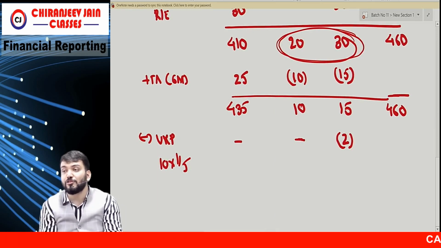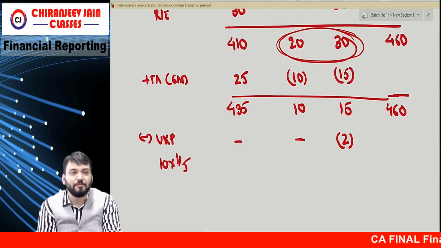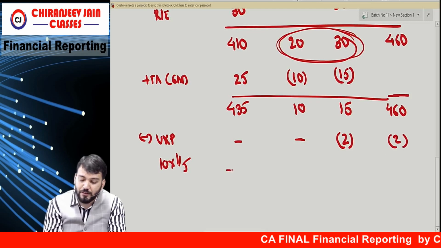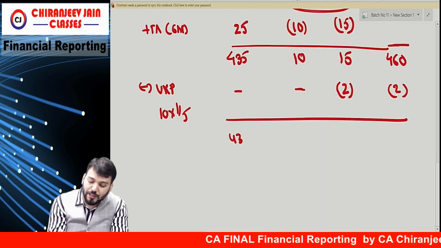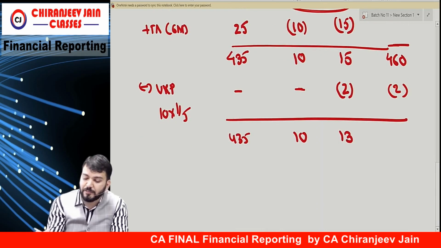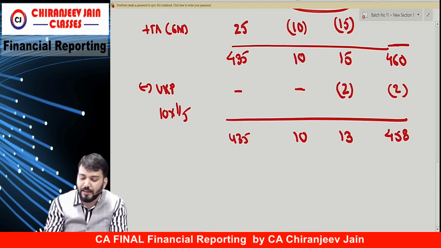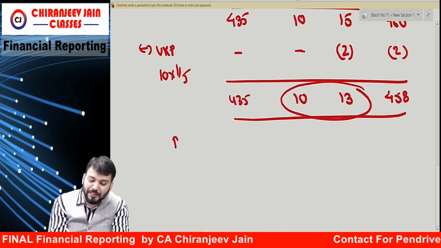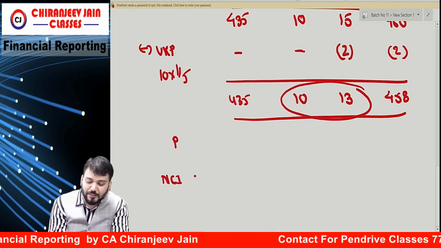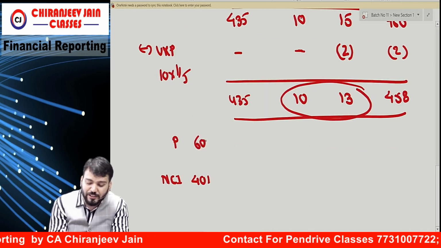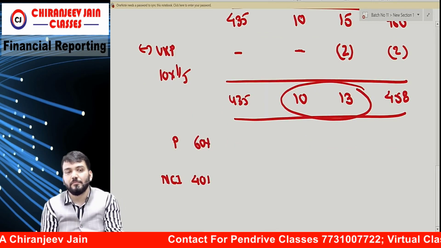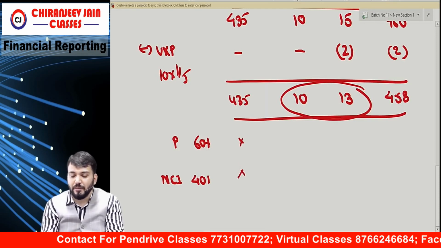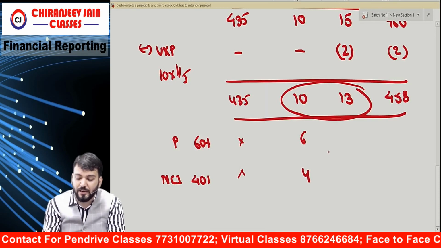It will also be deducted from stock in balance sheet. So this becomes 2 minus. Done. So 435, 10, this becomes 13, this becomes 458, correct? Now we'll allocate this between parent and NCI, but the NCI is 40%, so parent is what, 60%, correct? This allocation we don't require. This allocation we require, 6 and 4, and this is how much?